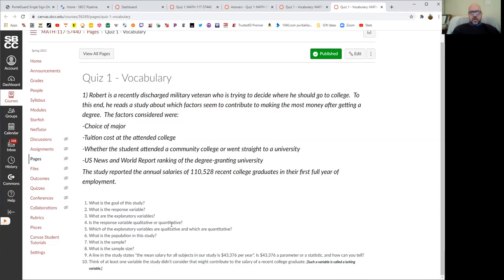The response variable, quantitative or qualitative? It's an amount of money, which is a number, so quantitative. Which of the explanatory variables are qualitative, which are quantitative? The quantitative ones are the ones that are numbers, right? So tuition cost, that is a number. And the U.S. News and World Report ranking of the degree granting university is a number as well, right? You know, number 25 or 15 in the West region or whatever.